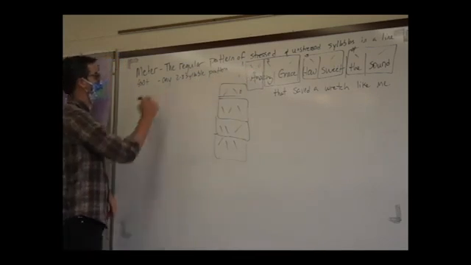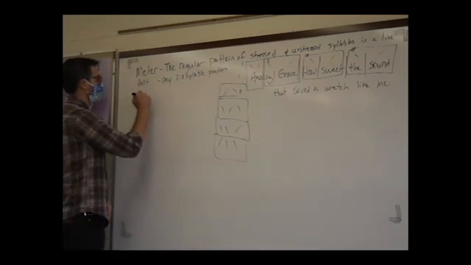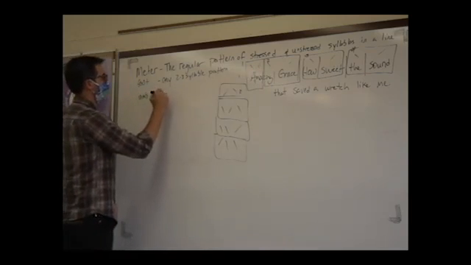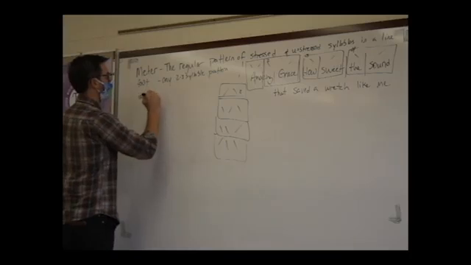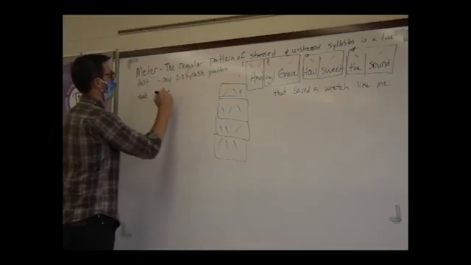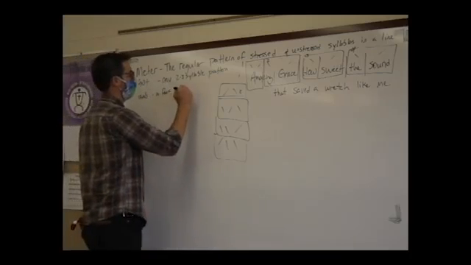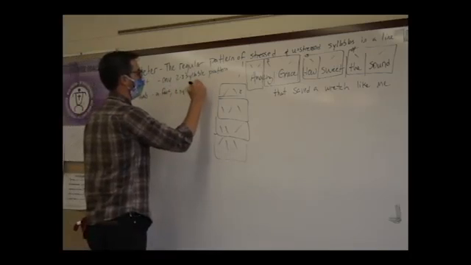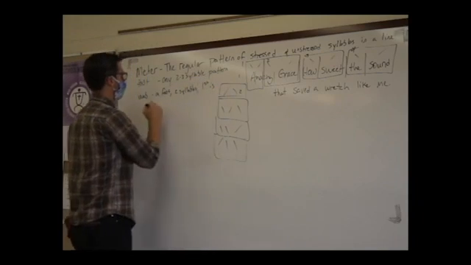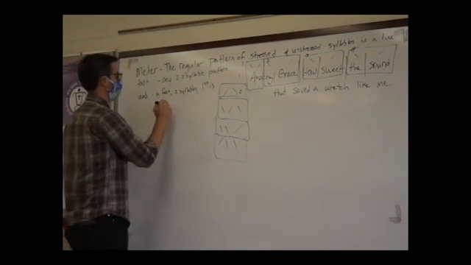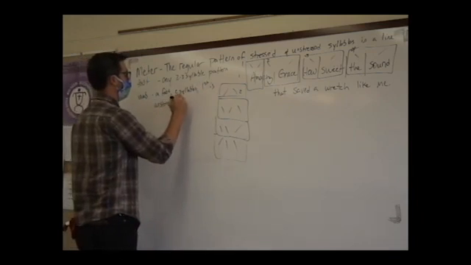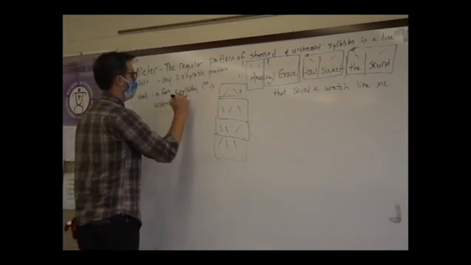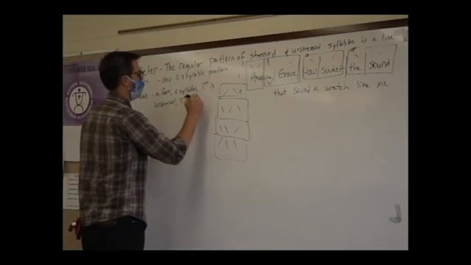That's called an iamb. Two syllables. So iamb is a foot. It's two syllables. First is unstressed. Second is stressed.